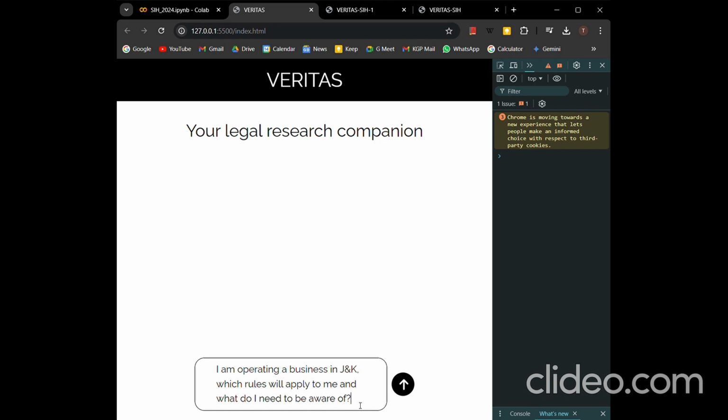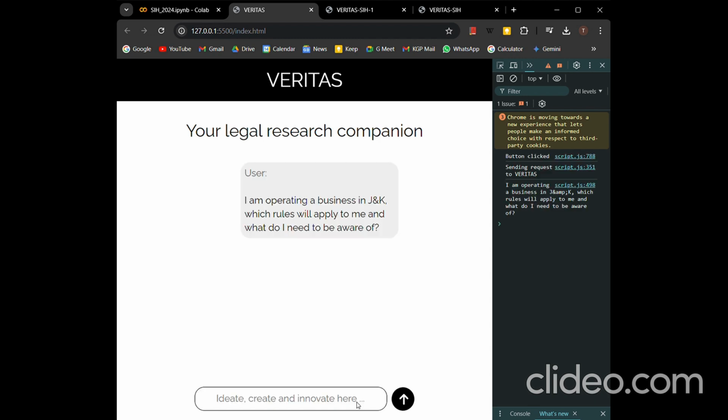This is a very simple question. We are just using this question to demonstrate that the website is working, and this is just to save some time so that we are not going into a very detailed question. So I click enter over here. It says that button is clicked, sending request, and this is the question that we had put in. Now you can see that in our backend, our agent Veritas starts to generate a response.